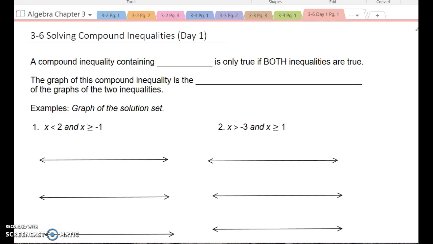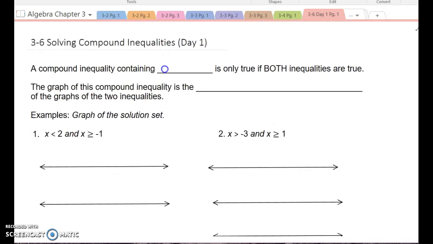All right, first of all, we've talked about inequalities in general, and the greater than, the less than, greater than or equal to, less than or equal to symbols. We've talked about how we solve them and how we graph them. Today we are introducing compound inequalities. So immediately you should begin to think, okay, that's not just one, that's going to be more than one piece here. So a compound inequality that contains the word and